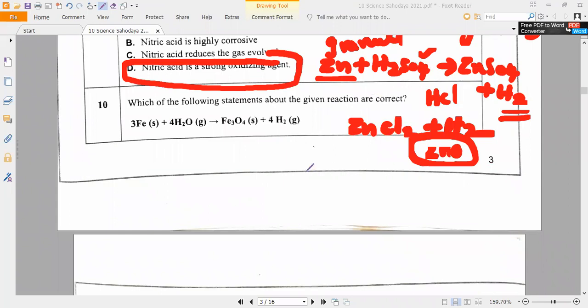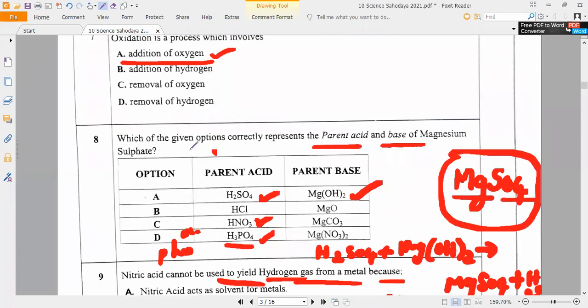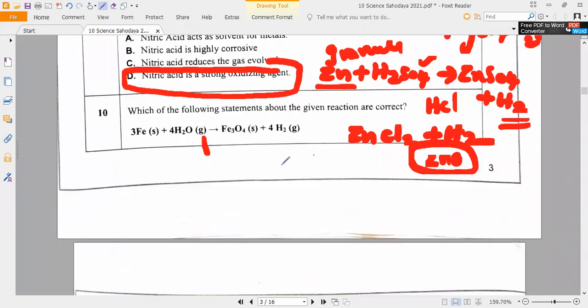Which of the following statements about the given reactions are correct? What is the given reaction? Read carefully: Fe plus H2O. Displacement? Yes, but H2O has been shown here as a gas, which means steam. Yes or no? Because, as we know, iron will react only with steam. With cold water and hot water, it won't react.